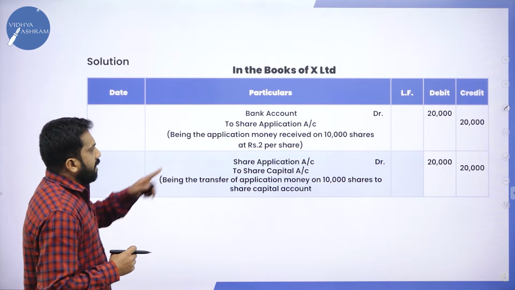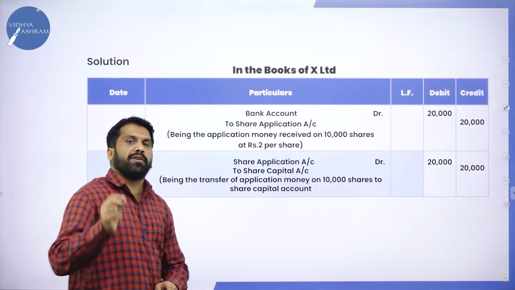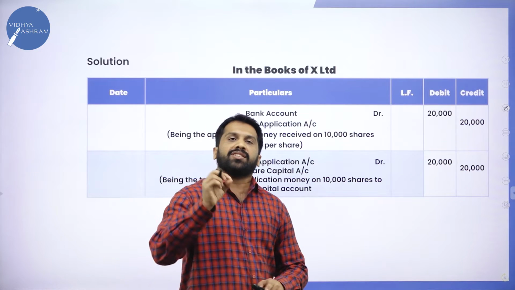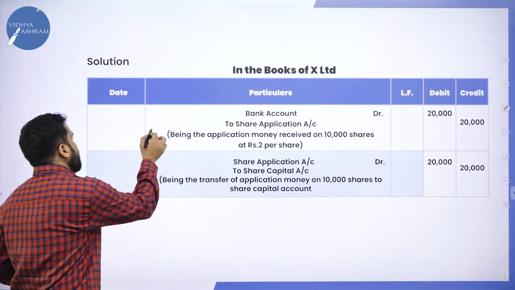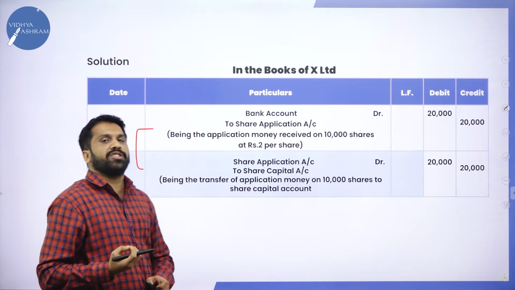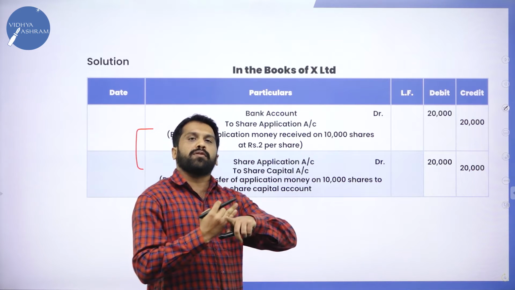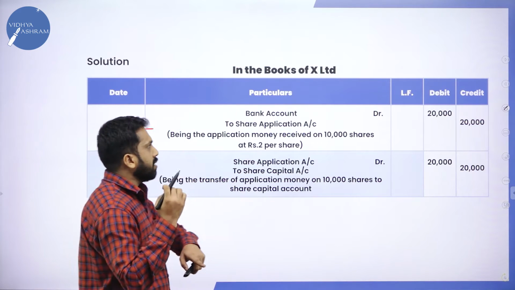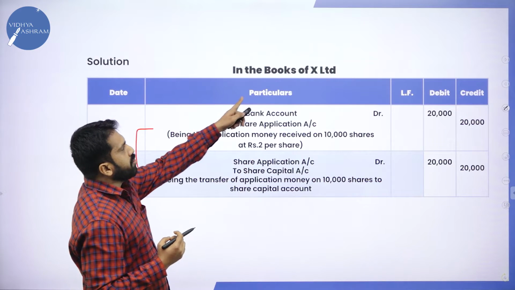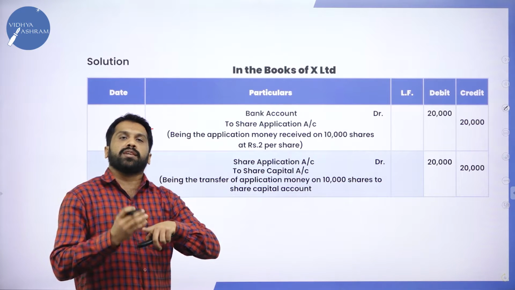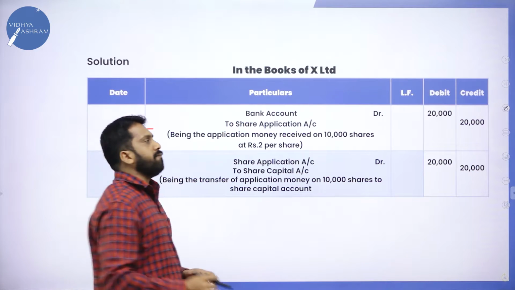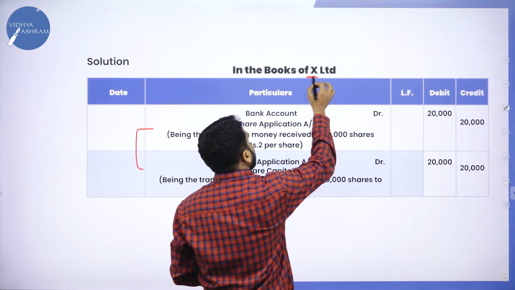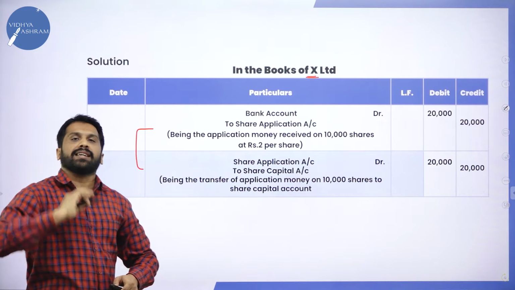Now, as I told you, how many journal entries for each stage? Each stage we have two journal entries. Now, this stage we call the application stage. Before we start the solution, remember: in the books of, as per the question, whatever name is given, we should mention. If nothing is given, it is nothing but X. X means nothing.